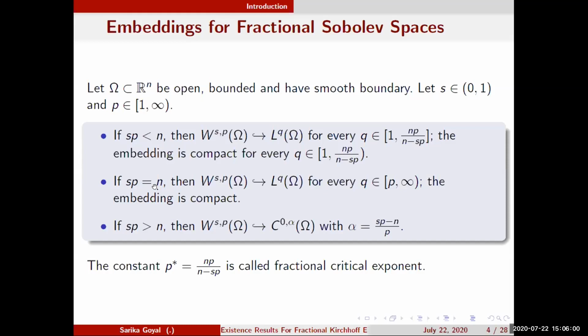In case n is equal to sp, W^{s,p} can be embedded into L^q for every q belonging to [p, infinity), and this embedding is compact. And if sp is greater than n, then W^{s,p}(Omega) can be embedded into C^{0,alpha} with alpha equal to (sp-n)/p. The exponent np/(n-sp) is known as the fractional critical exponent. Basically, these fractional Sobolev spaces are useful when we study fractional PDE.